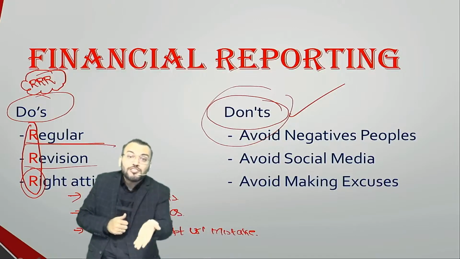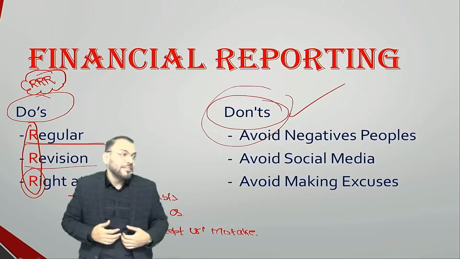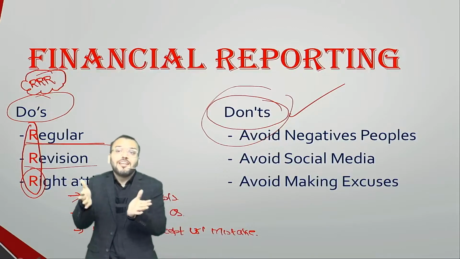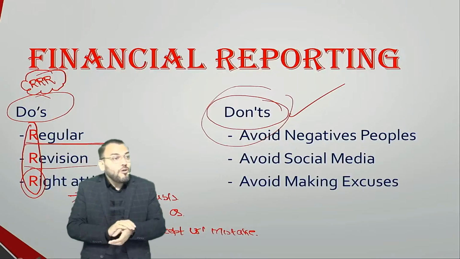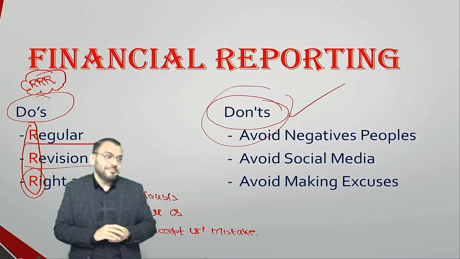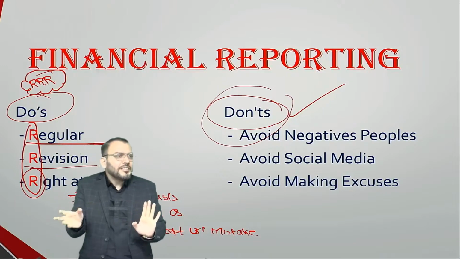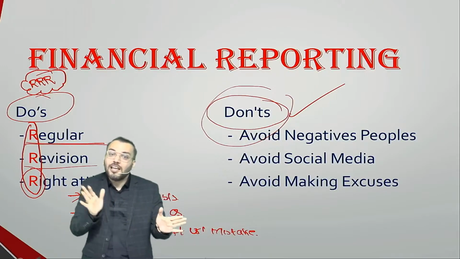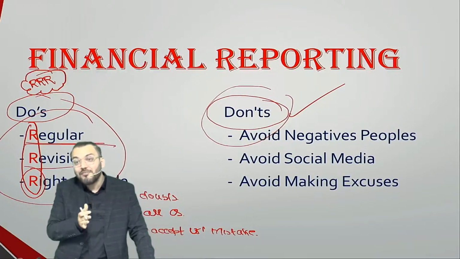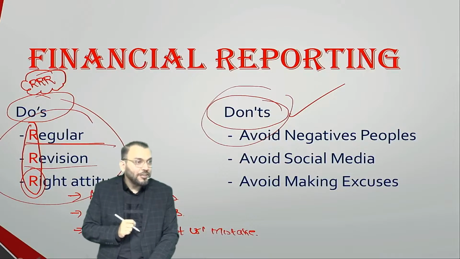When will you commit a mistake? When you perform. If you are not performing, then you will not commit a mistake. Understood? We are born to do mistakes only, and from mistakes we learn. So when you are committing a mistake, actually you are learning. So accept it: yes, I have done a mistake, and this will be the rectification of this mistake. Rectify it as soon as possible. If you follow this, it will help you in the CA final examination. Correct? So what should you not do?